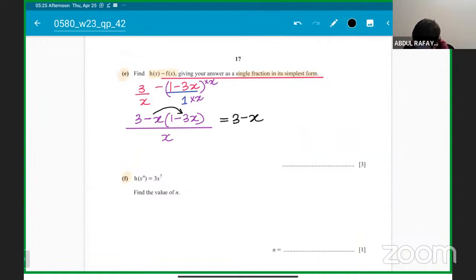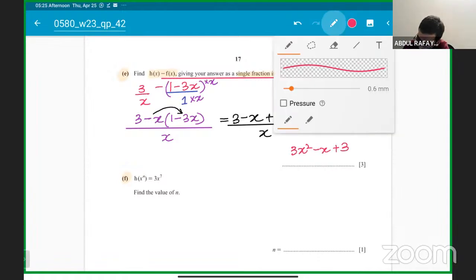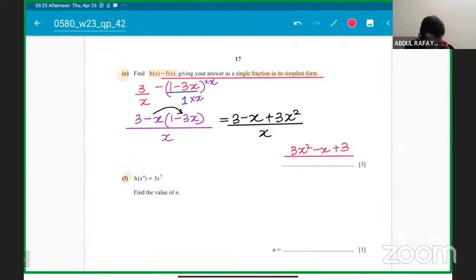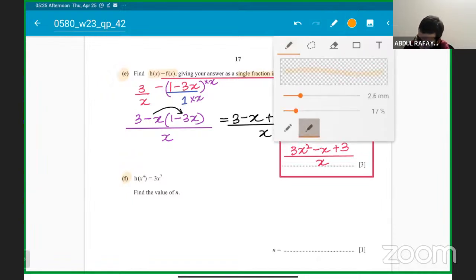Make sure, a lot of students make the mistake. Minus x into minus 3x will become 3x square divided by basically x. You have to give the answer in single fraction in terms of x. So this is the answer, students: 3x square minus x plus 3 divided by x. So you have to give the answer in this form to get the full marks. That is 3 marks. So try to show as much workings as possible, okay, students.